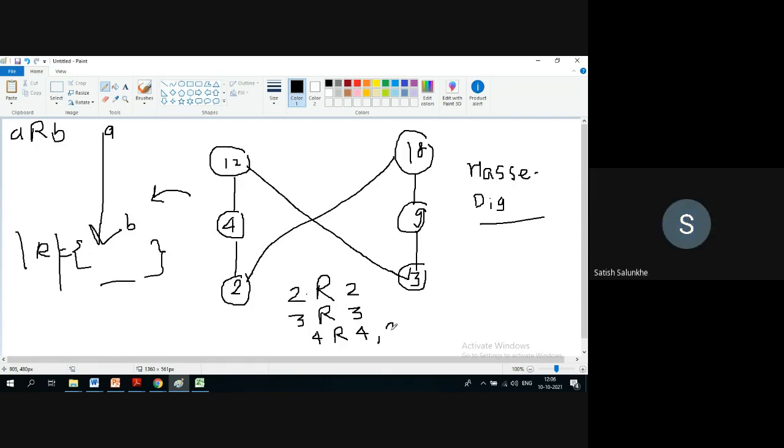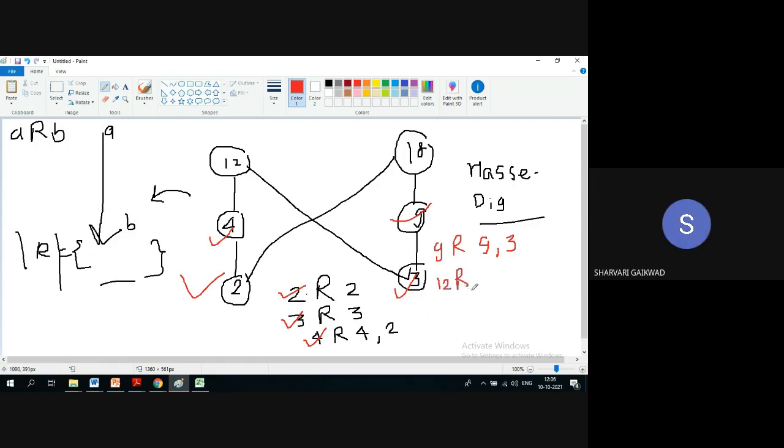So 4 is related to 4 and 4 is related to 2. Okay. Next is 3. We have covered 2, we have covered 3, we have covered 4. So 2 is over, 3 is over, 4 is over. Next is 9. 9 is related to 9 and 9 is related to 3. Very good. Next is 12.